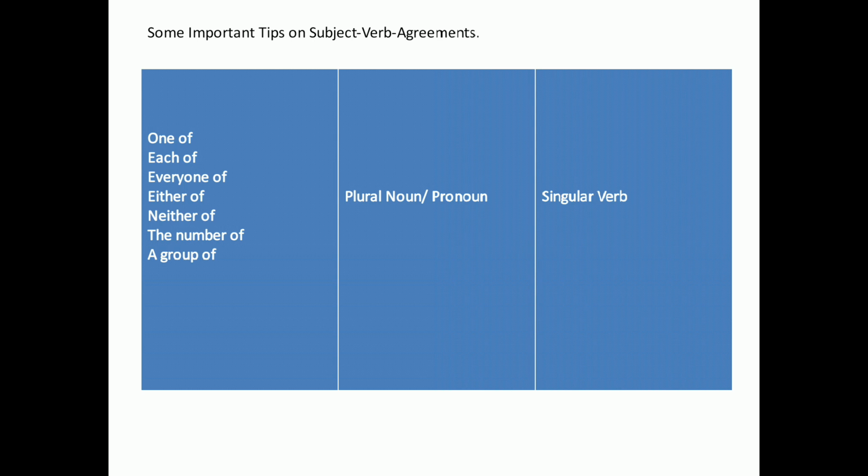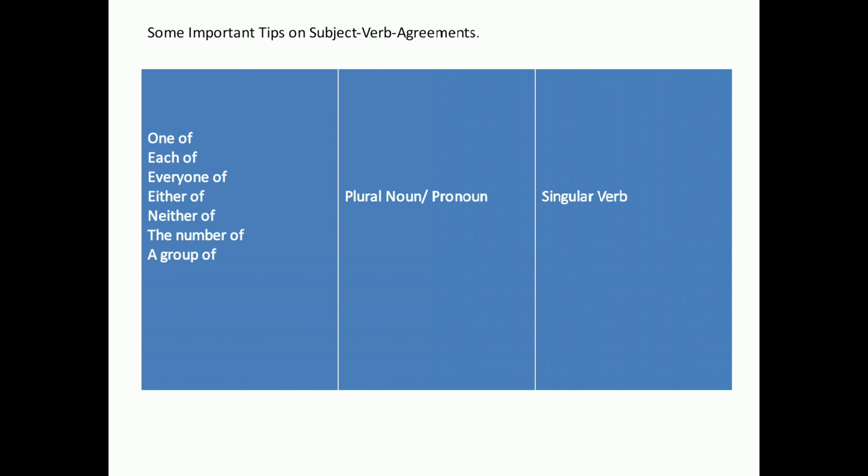These are the words that will take a plural noun or pronoun, but a singular verb. It is very important. One of us, one of the boys, one of you, one of my friends: we always use plural nouns or plural pronouns, but the verb will be singular. One of my friends is a doctor.